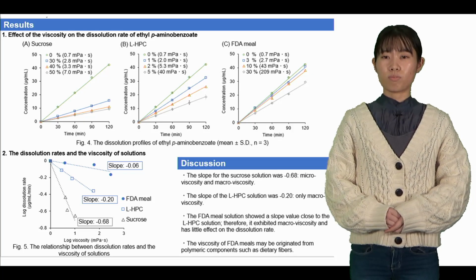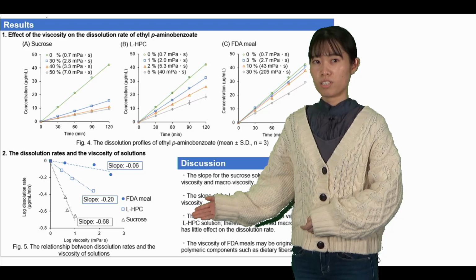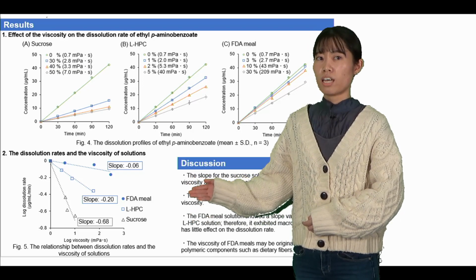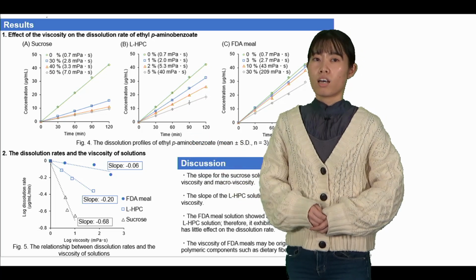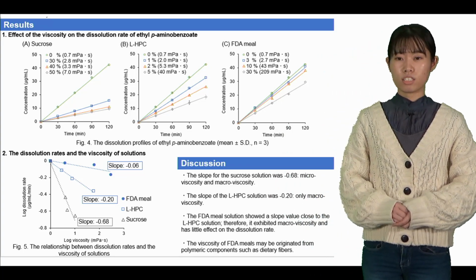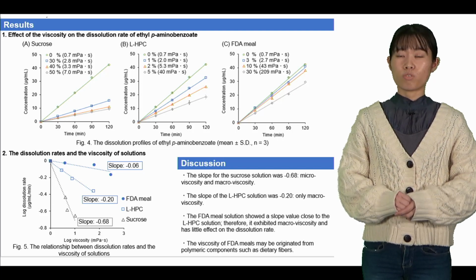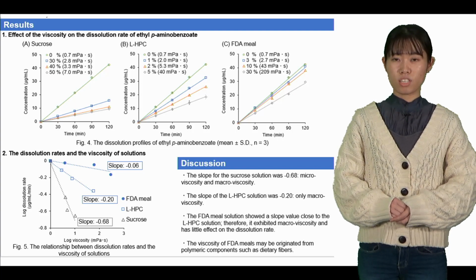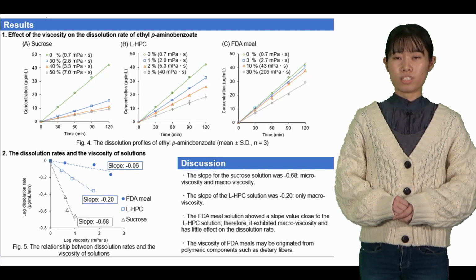As you can see from this, the slope of the sucrose was minus 0.68, LHPC was minus 0.2, and FDA meal was minus 0.06. Next, I'll discuss the results. The slope of the sucrose was minus 0.68, which is in the range of minus 0.17 to minus 1.17. So sucrose was classified as showing both micro and macro viscosity.